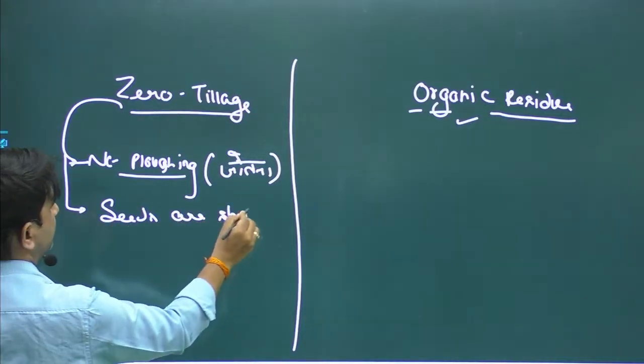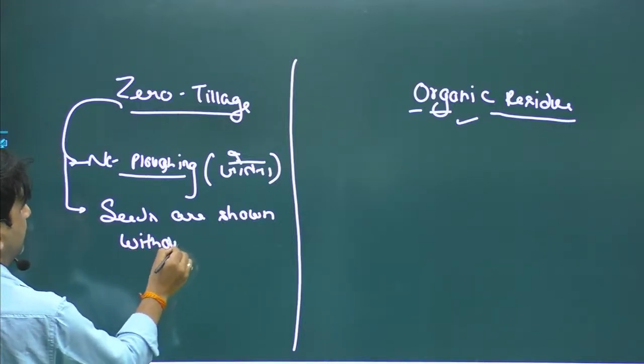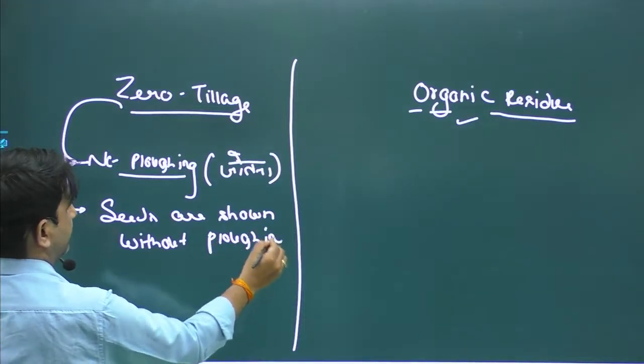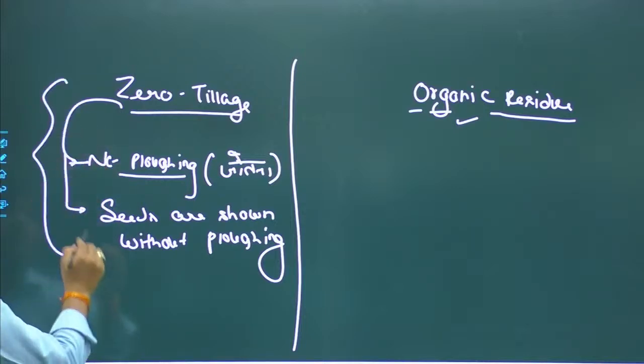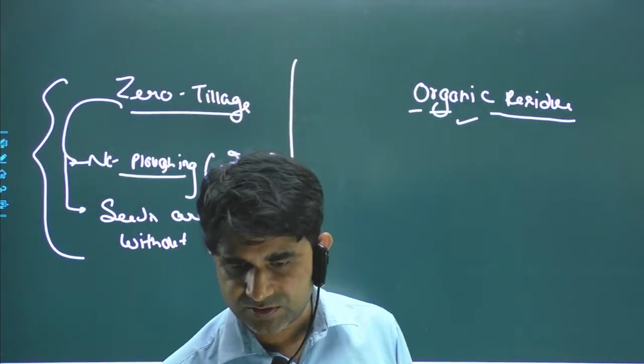Seeds are sown without plowing. So this type of practice is known as zero tillage. In zero tillage, what happens there?